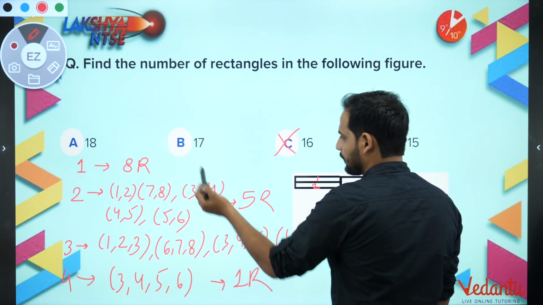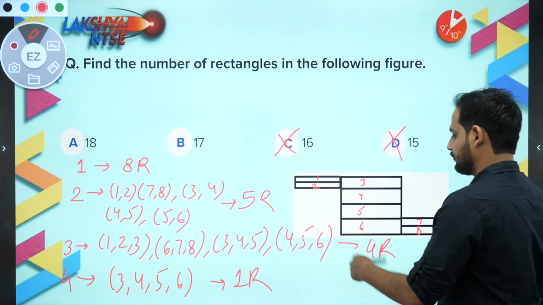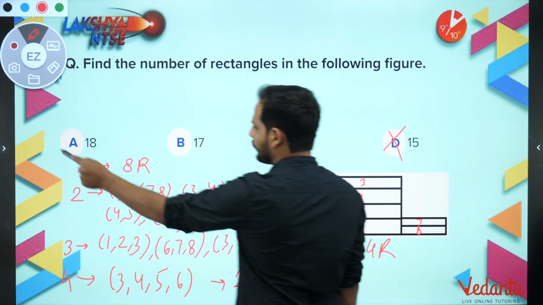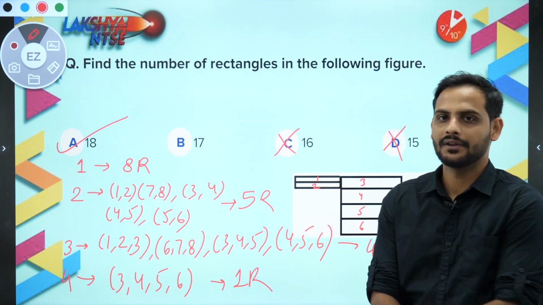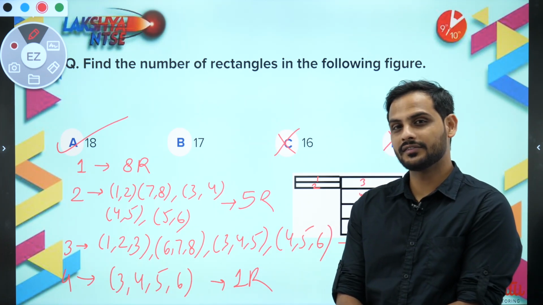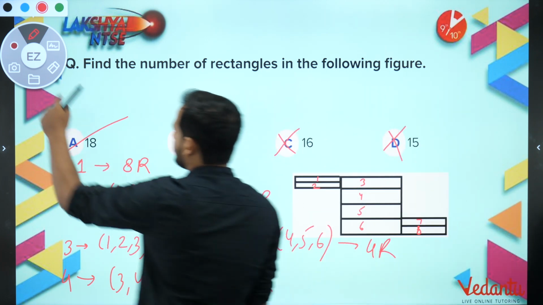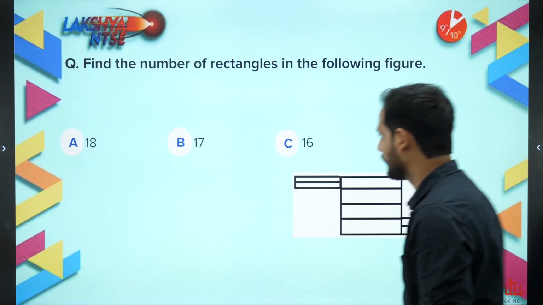So it was a very easy question. 8 plus 5 plus 4 plus 1. So you will be getting a total of 18 rectangles. So 18 is the correct answer. Okay. So this is how, when you divide the question into smaller units, it becomes very easy to solve these kinds of questions. Chalo, let's move to the next kind of question, bachcho.